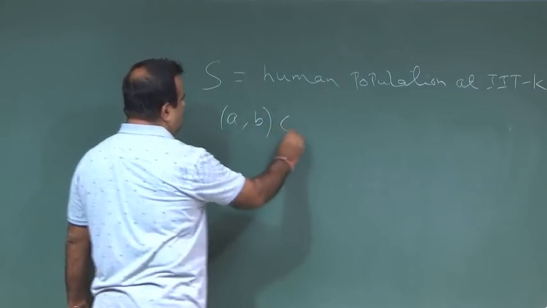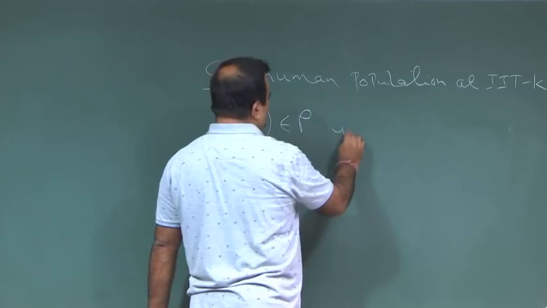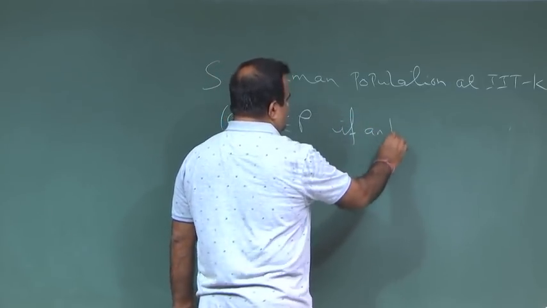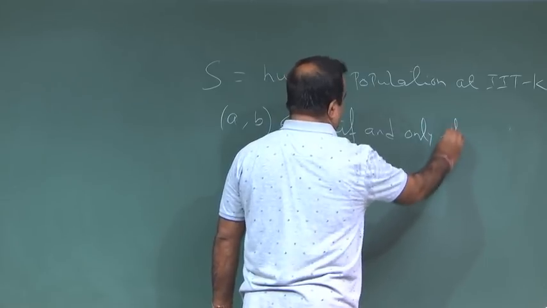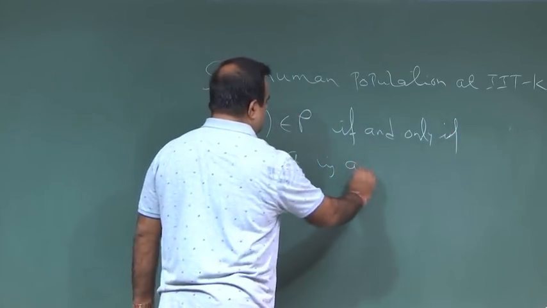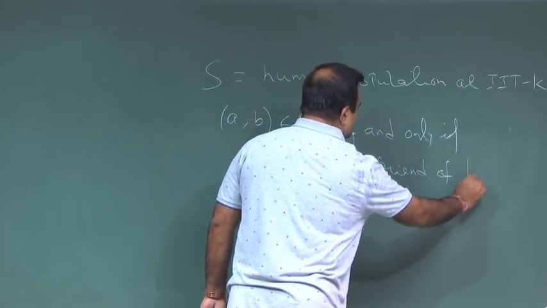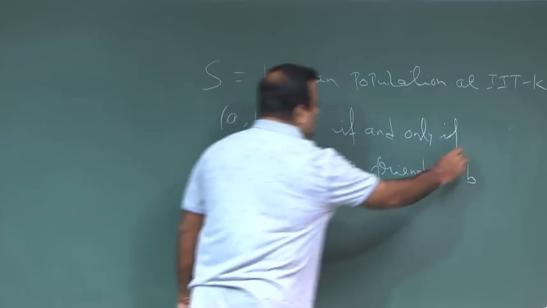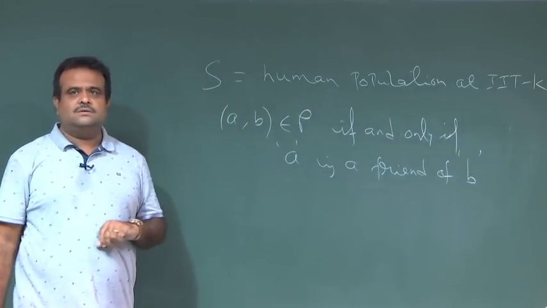We say (A, B) belongs to rho if and only if A is a friend of B. We take two humans, say Saurabh and Palas.